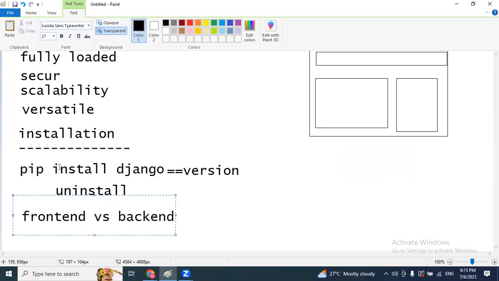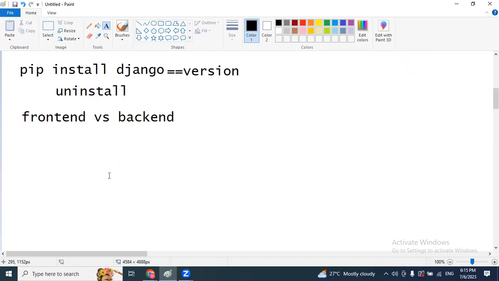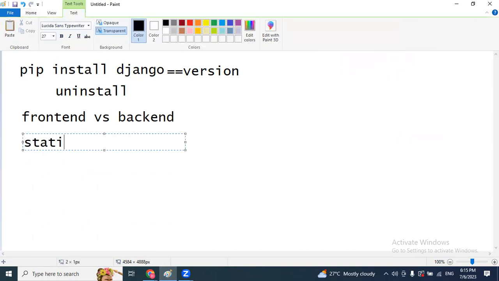So currently we are in backend technologies. First, we'll focus on the programming language, framework, and database. After that, we'll start on front-end technologies one by one in detail. So this is the small difference between back-end technology and front-end technology. And the next one, static response versus dynamic response.